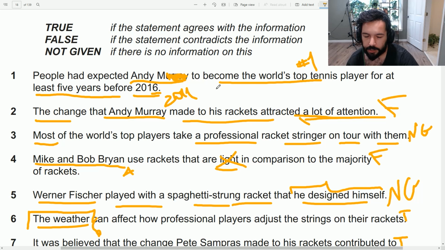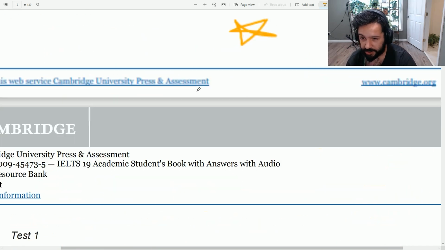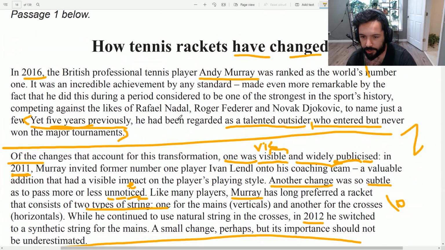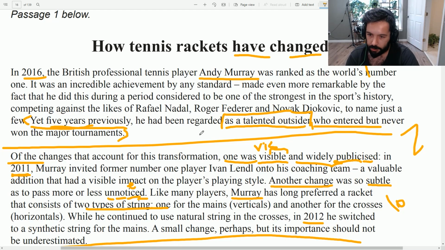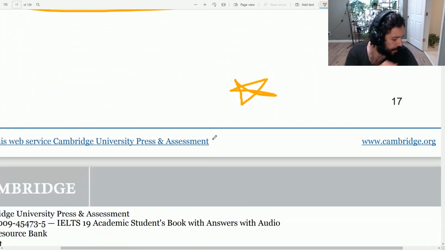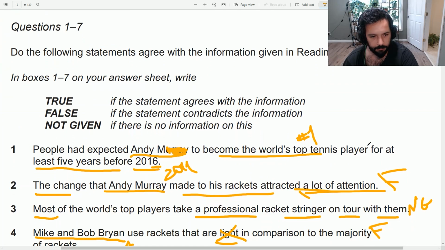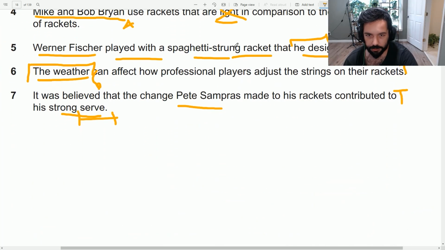Well, again, can we say people didn't expect him to win? No, because people considered him a good player. So maybe they expected him to win. Can we say people did expect him to win? Well, no, because we didn't specifically say that. We didn't say people really considered him to be the best and thought he was definitely going to win. We just said they thought he is talented. Being talented and being number one are not the same thing. So for this one, not given, and that's going to be it.